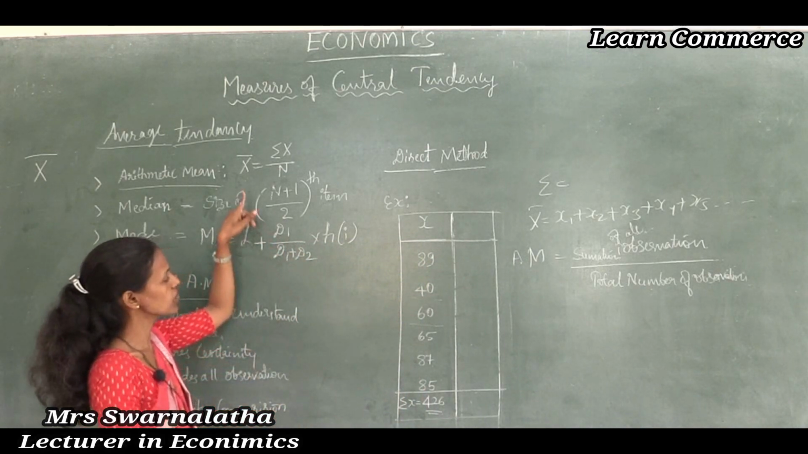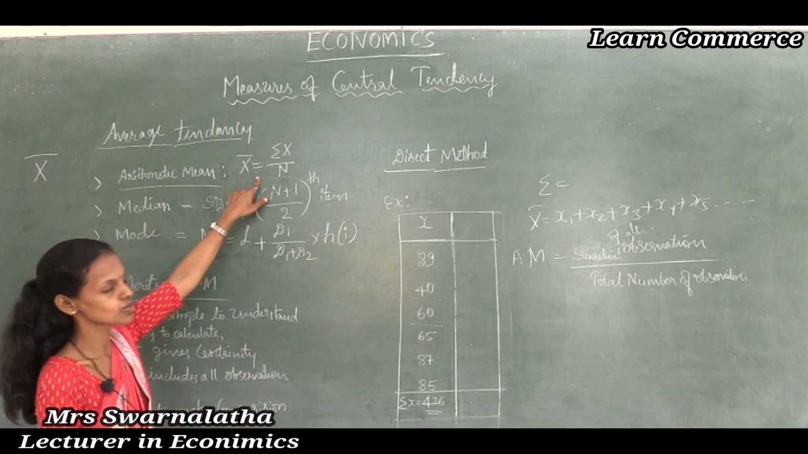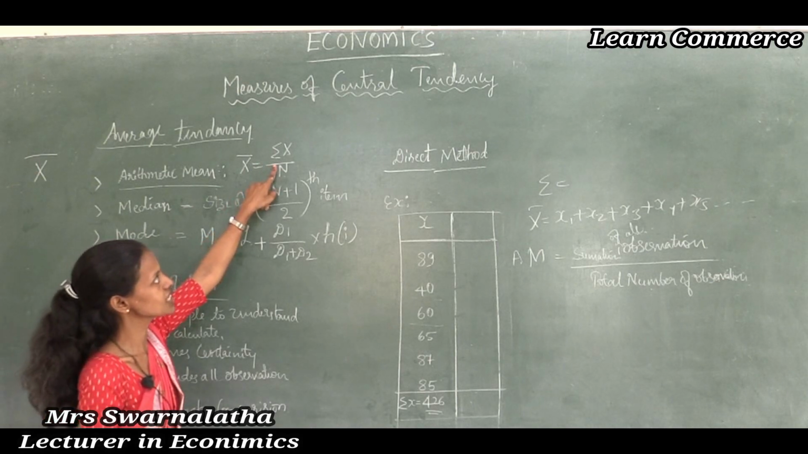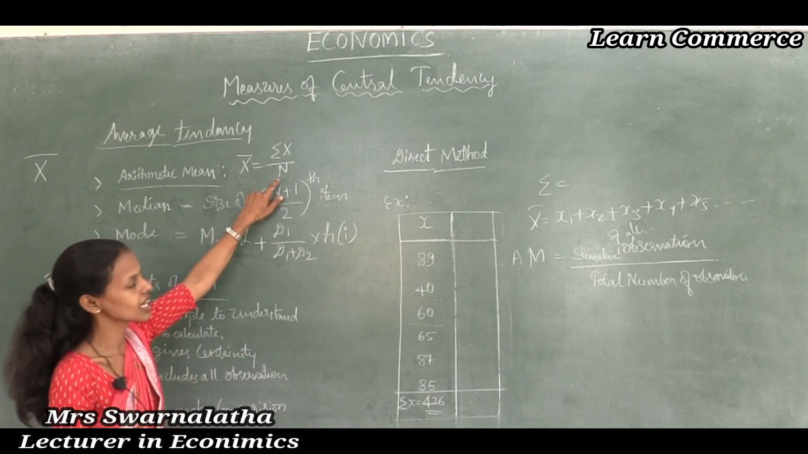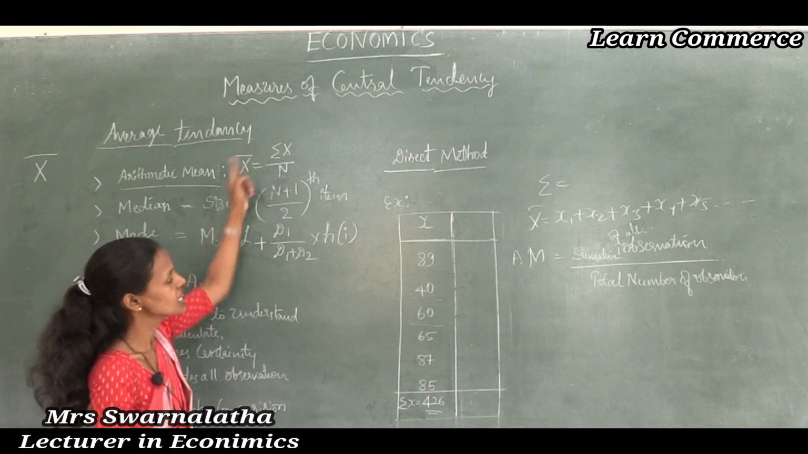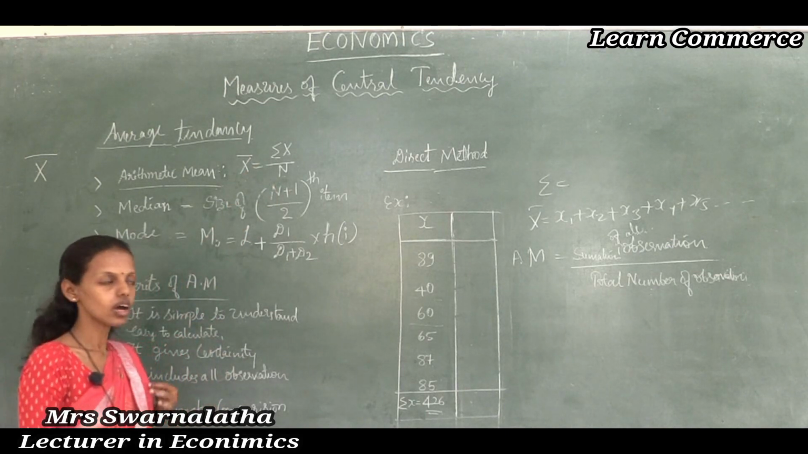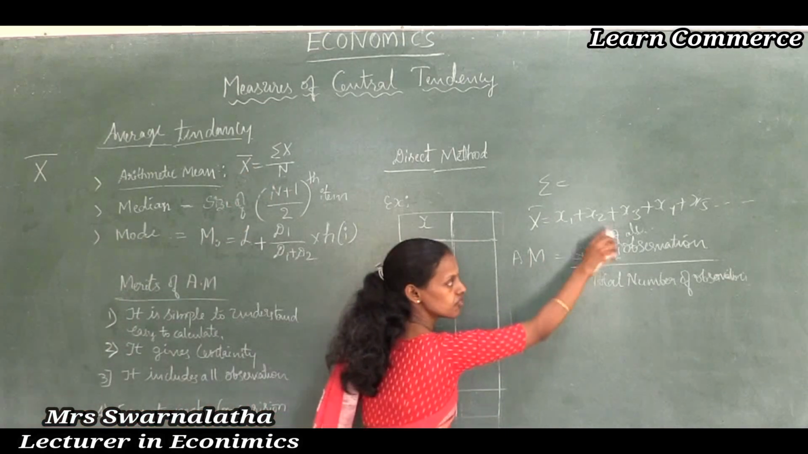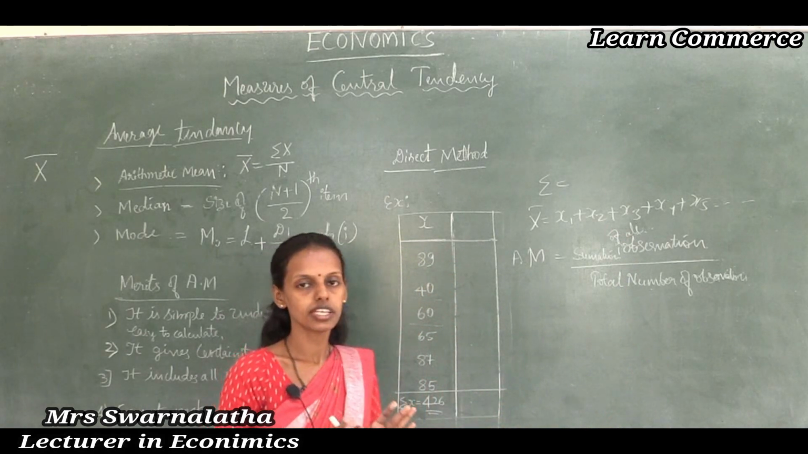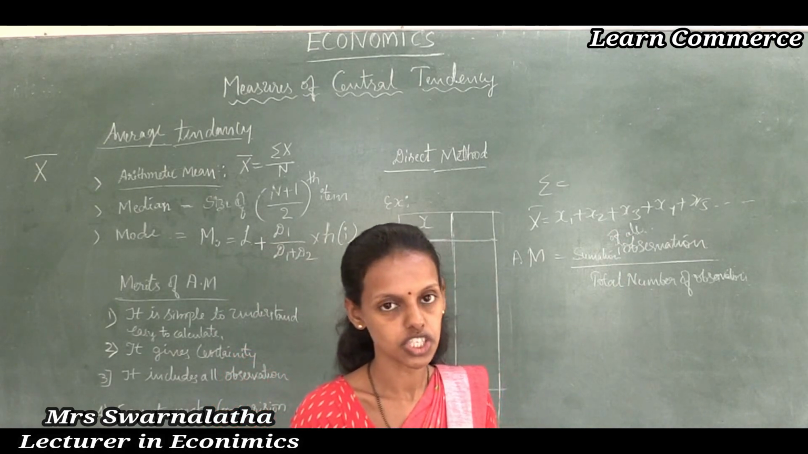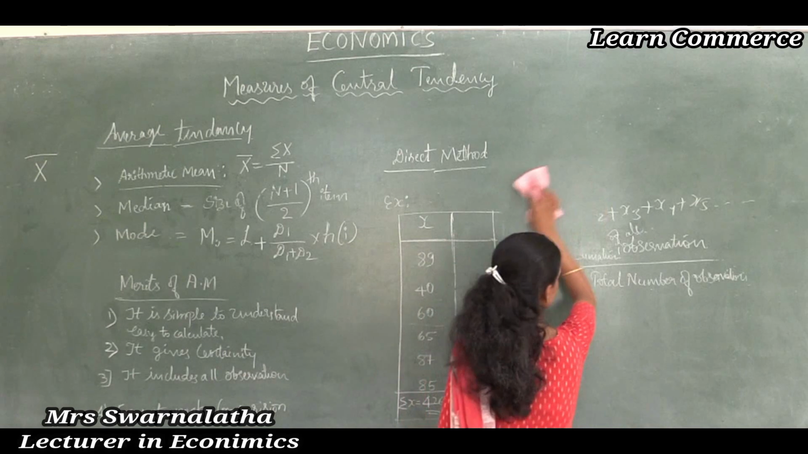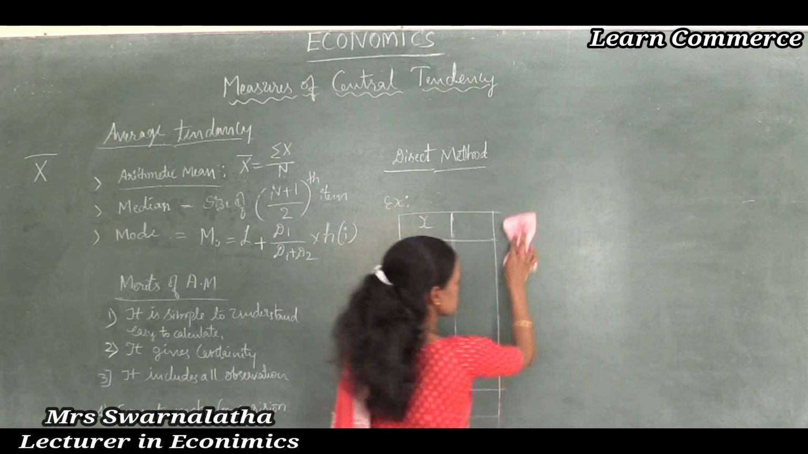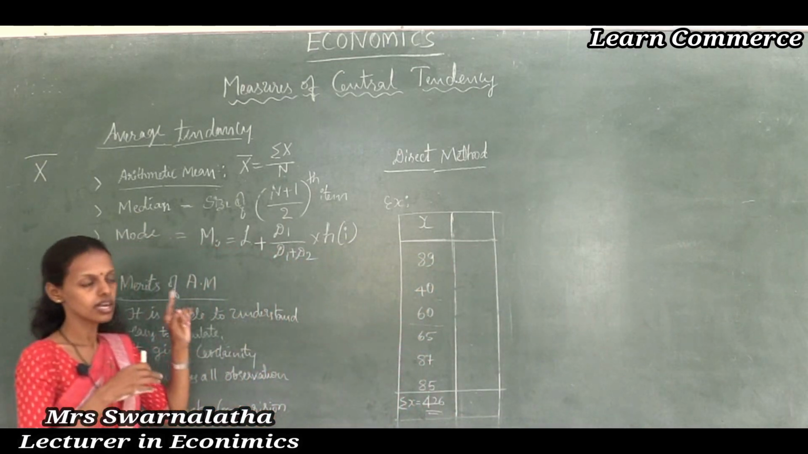So, what is the formula to find the arithmetic mean? That is x bar is equal to summation x divided by n. N means total number of observations. Summation x means the sum of all the observations, divided by the total number of observations, is said to be the arithmetic mean. So, you can understand the formula by this simple method.